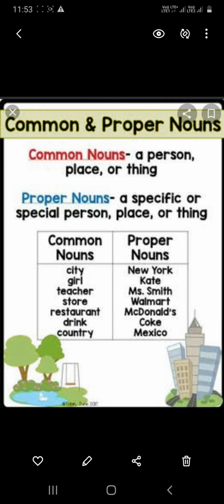It may be Sita, Geeta, anything. Teacher, here you call her Miss Smith. Like that, you are commonly called things, we call it as common noun, and proper nouns are those which have a specific identity to them.